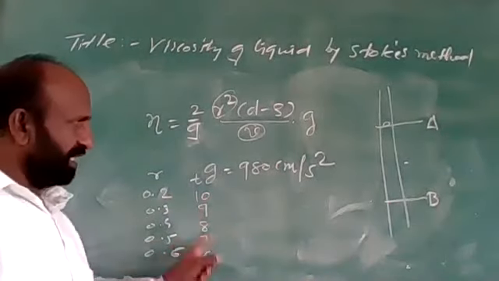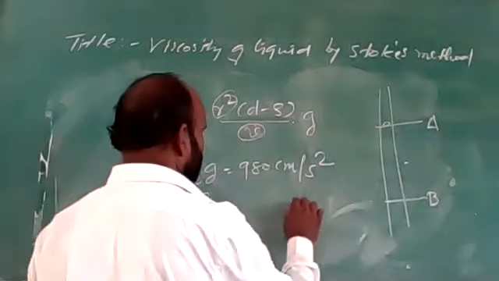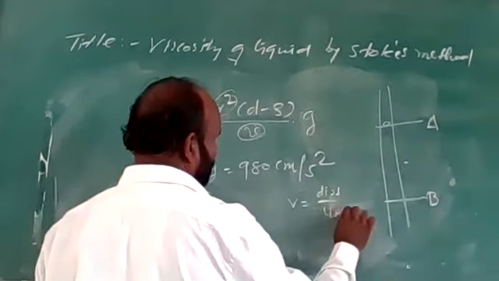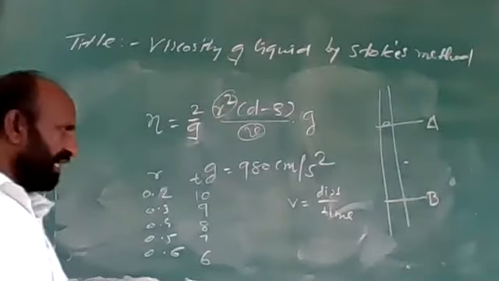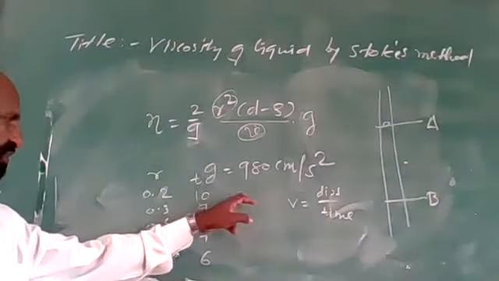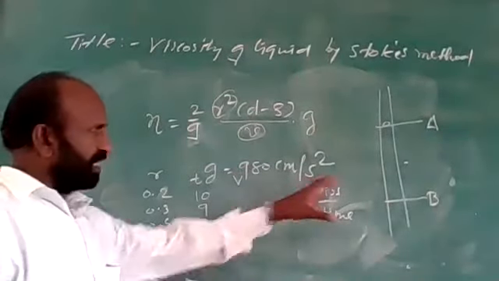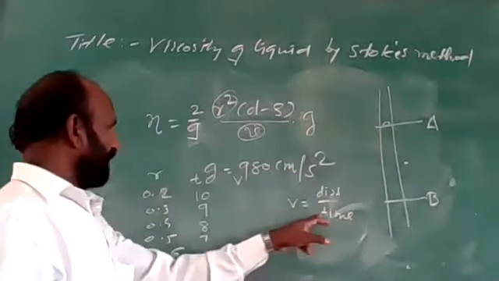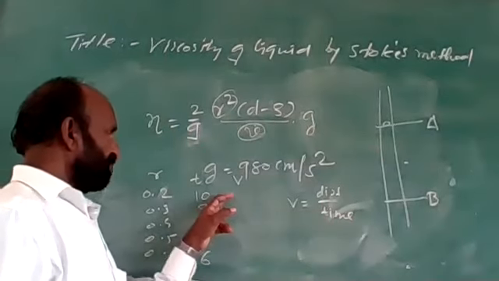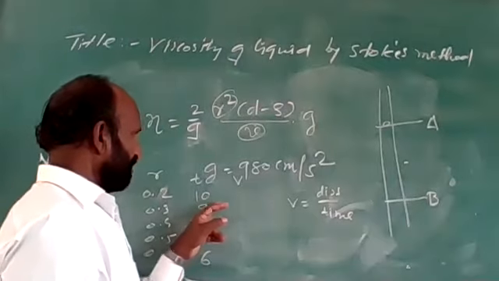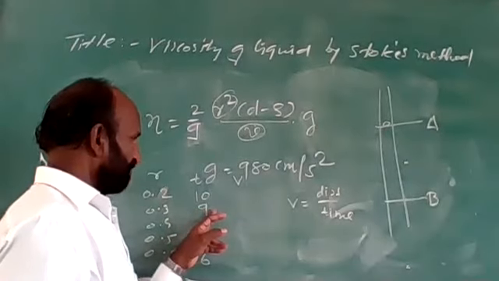And velocity is distance upon time. Distance is constant and time changes. For the first, time is 10. For the second, it is 9.